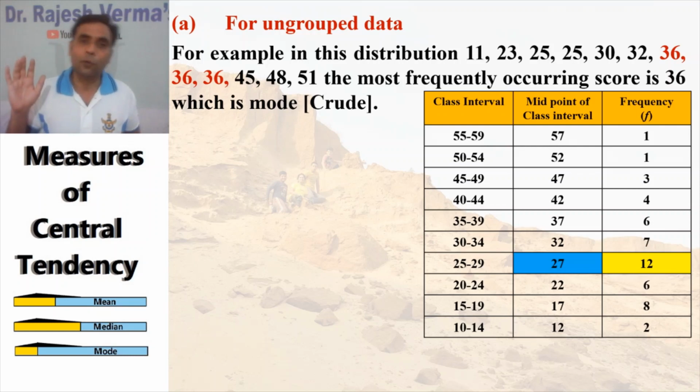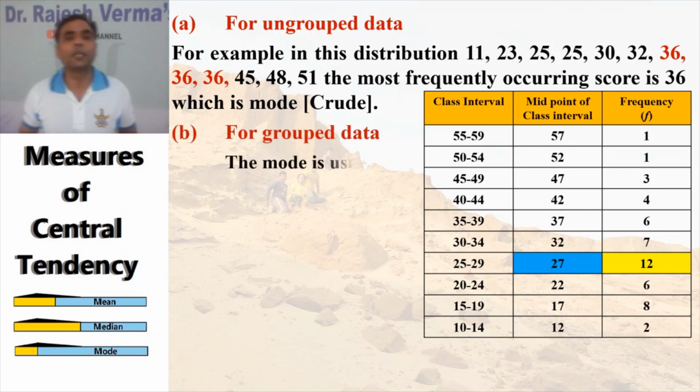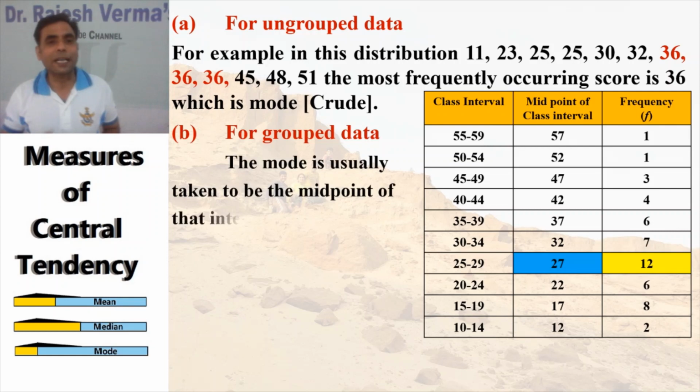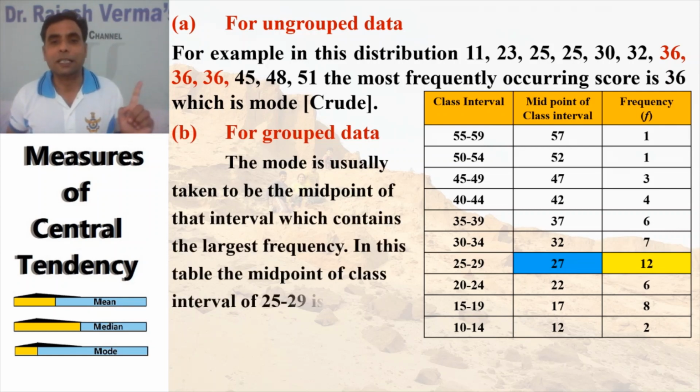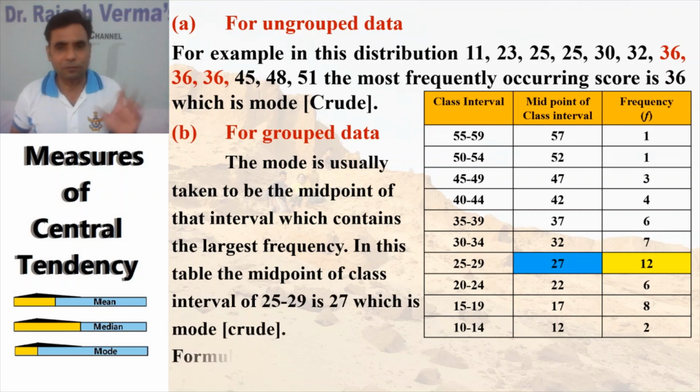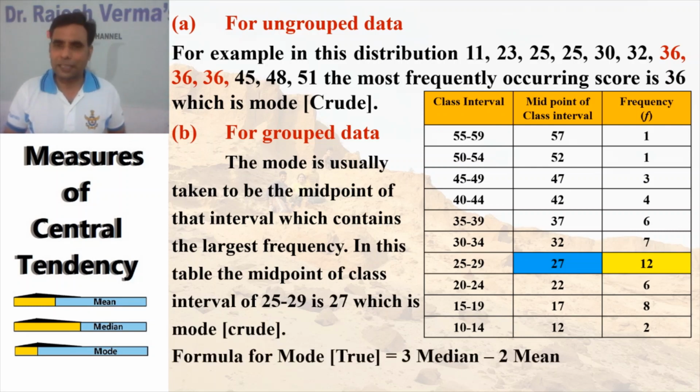Now if you want to calculate the mode for grouped data, it is usually taken as the midpoint of the interval which contains the largest frequency of the class interval. Getting my point? You just have to glance at the frequency column.